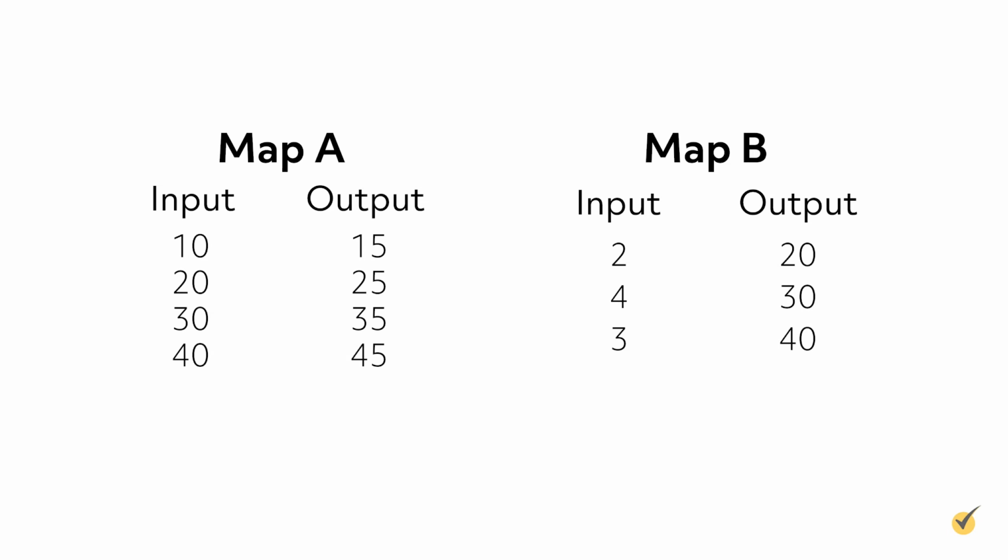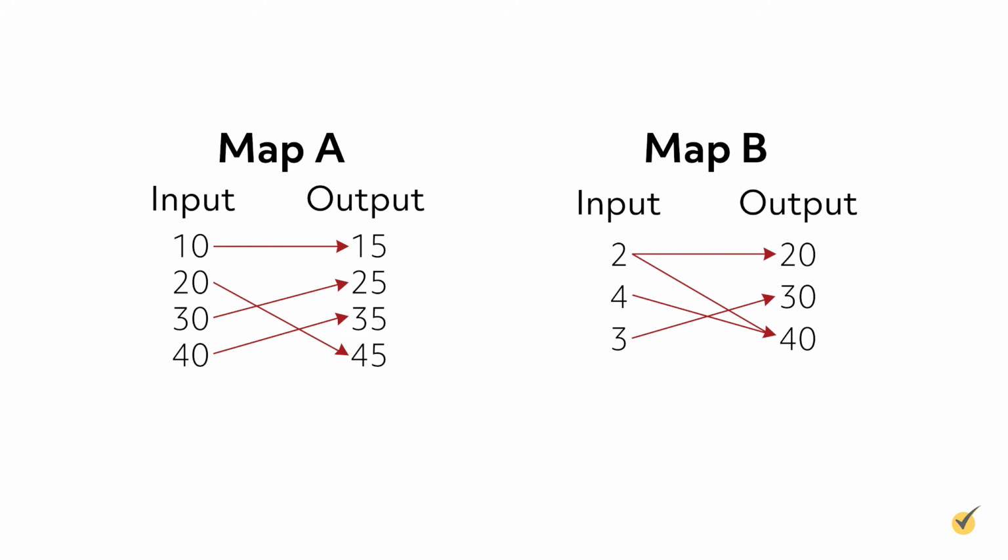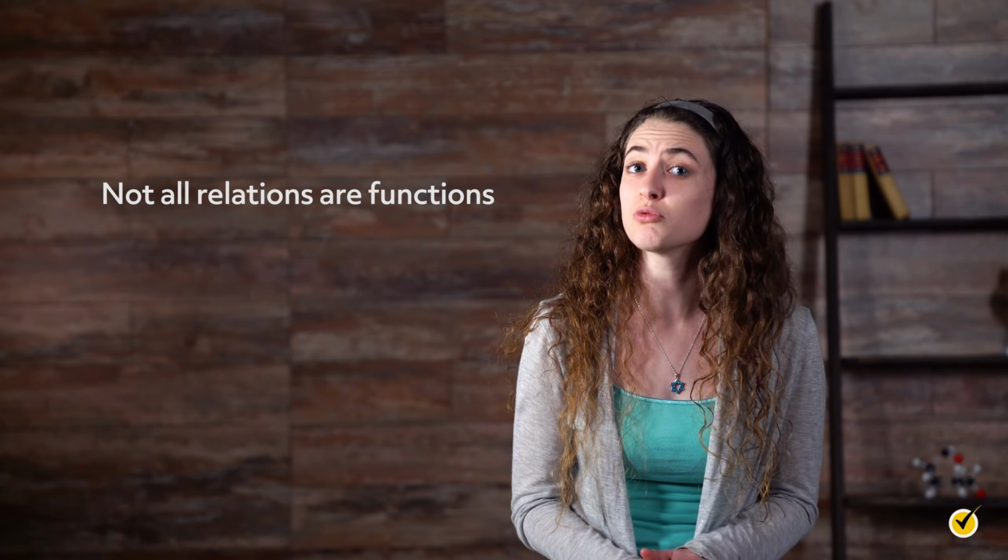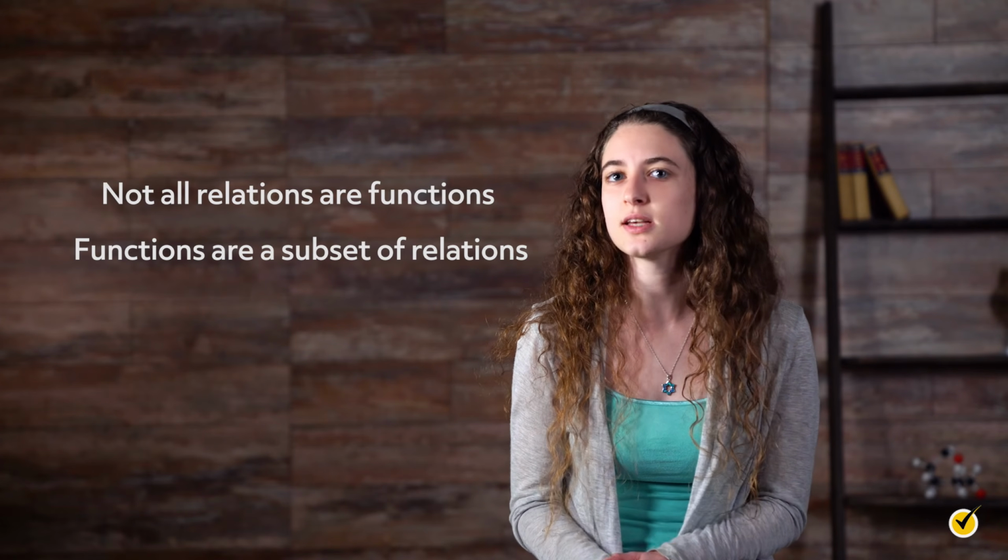In map A, each input value maps to one output value, but in map B, the domain value 2 maps to two output values, 20 and 40. This simple image plainly shows the criteria to determine whether the relation given is a function. By definition, a relation is defined as a function if each element of the domain maps to one and only one element of the range. Not all relations are functions, but functions are a subset of relations. We have covered several representations of relations in this video. The following image shows 4 representations that show a relation that does not qualify as a function.